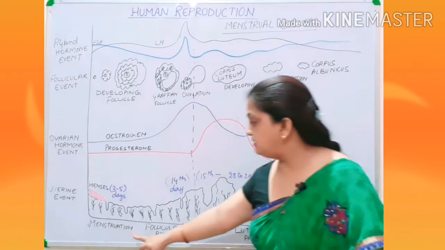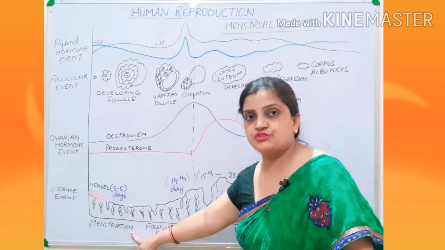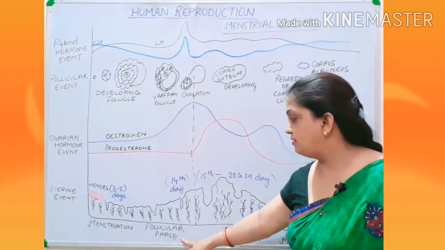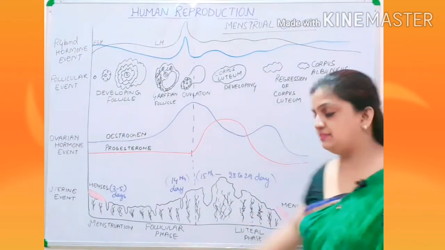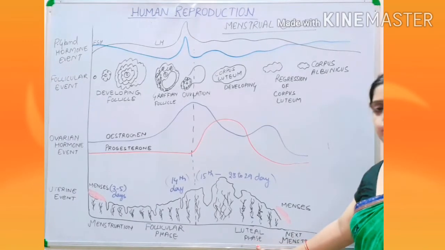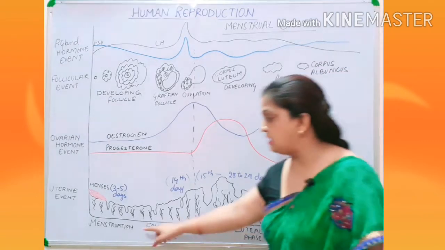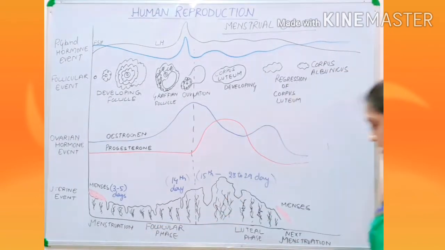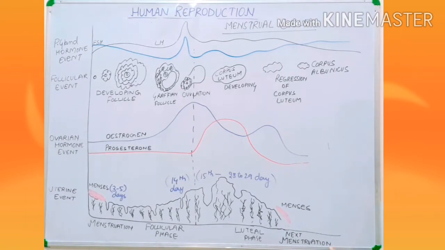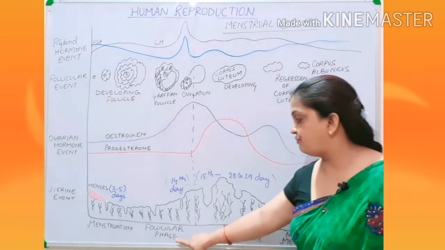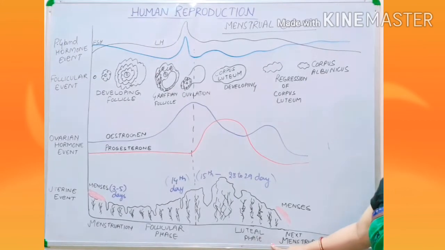On one hand I have written menstruation, then your follicular phase, then your luteal phase, and then it is again menstruation phase. Just before explaining this topic, I have told you all that the cycle starts with menstruation and it ends with menstruation, and in between there are follicular phase and luteal phase.